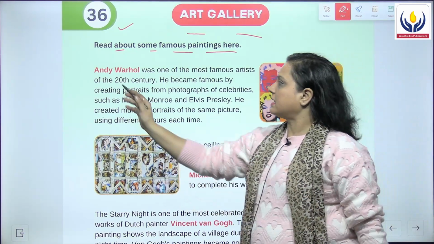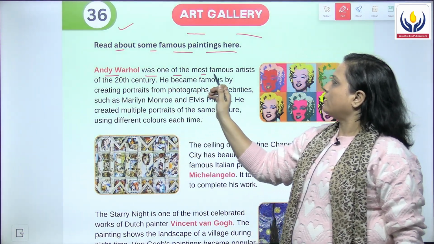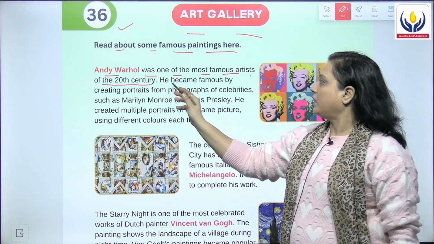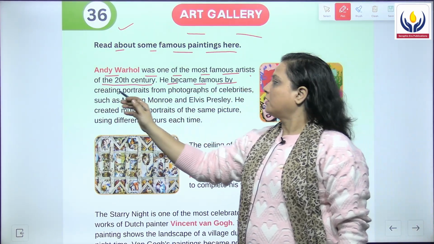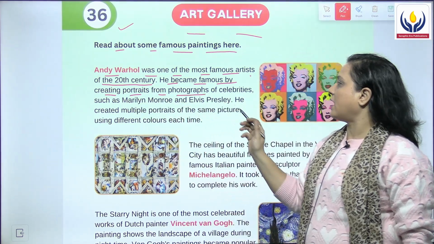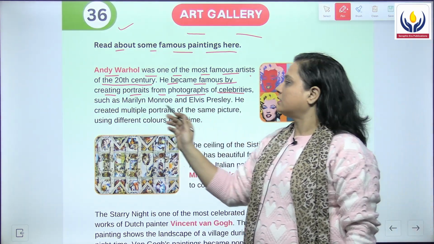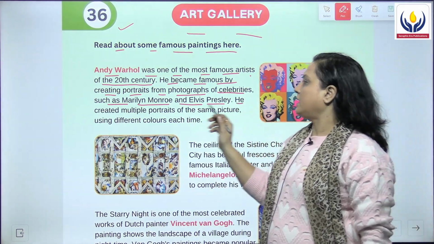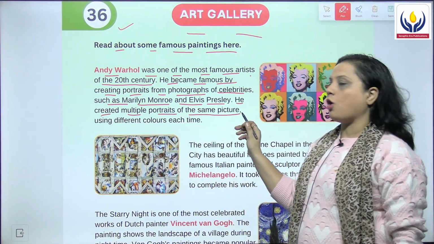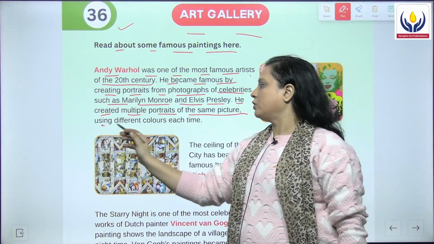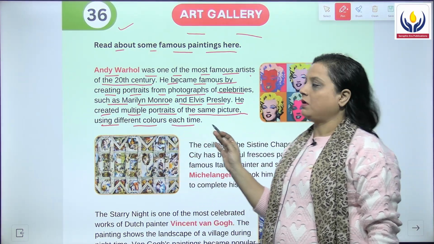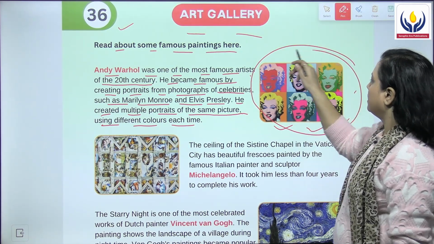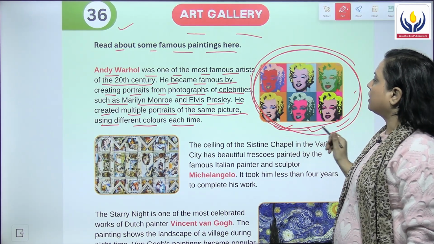The first one is Andy Warhol, one of the most famous artists of the 20th century. He became famous by creating portraits from photographs of celebrities such as Marilyn Monroe and Elvis Presley. He created multiple portraits of the same picture using different colors each time. For example, they have given you this. This is the same person with different colors.